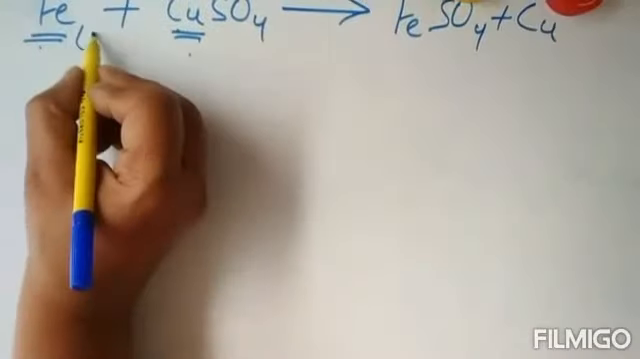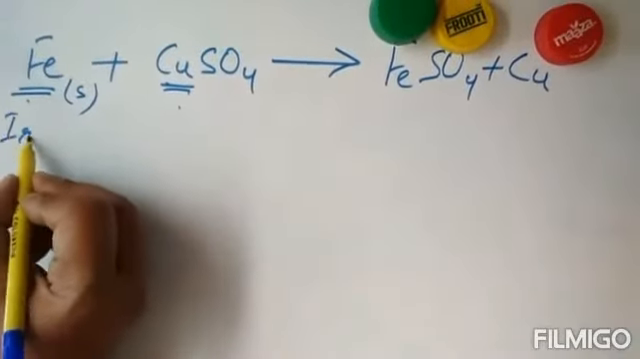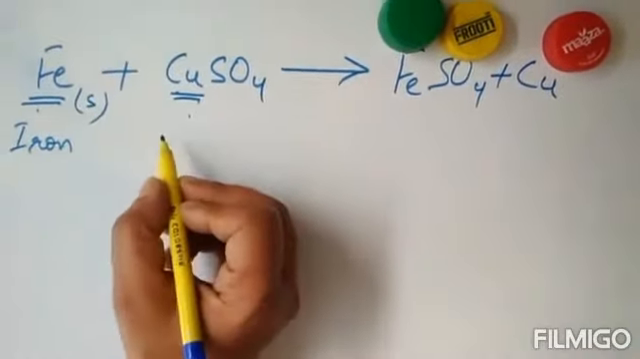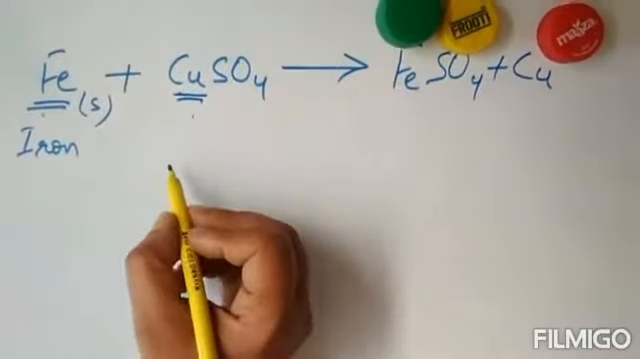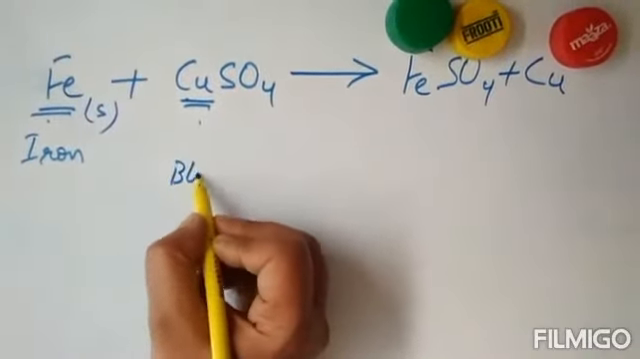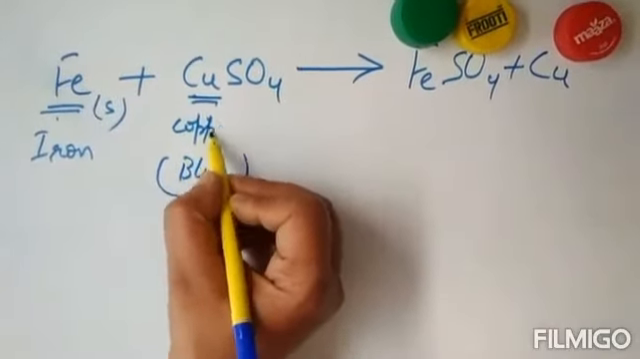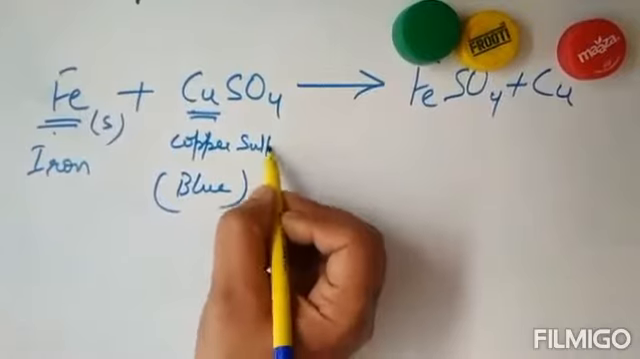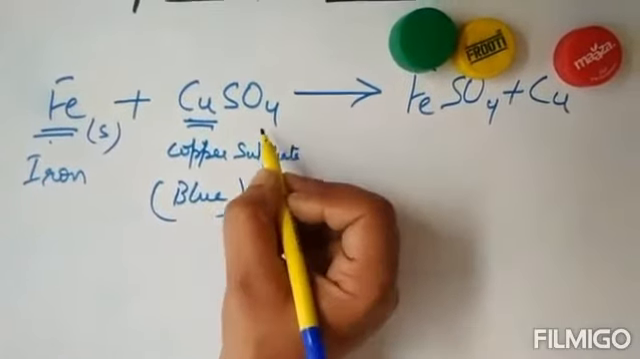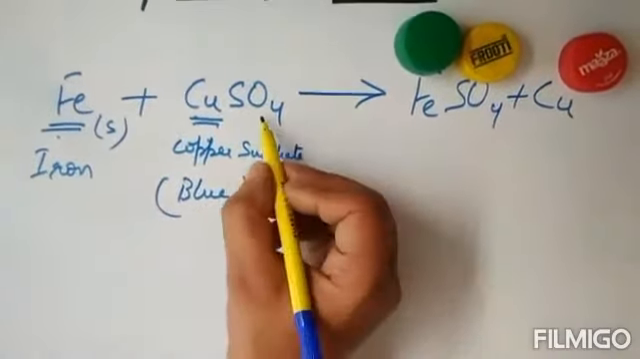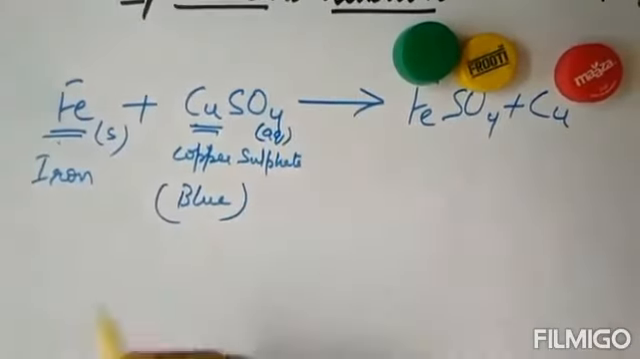So iron is solid in nature. Let's write its name, iron. Copper sulfate, if you remember, again it used to be blue in color, a blue solution. So just name it copper sulfate. Okay, as it is a solution, so what will it be? Aqueous in nature.